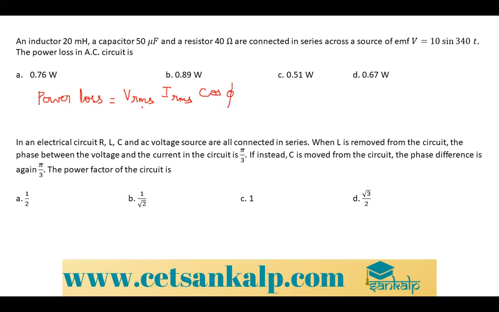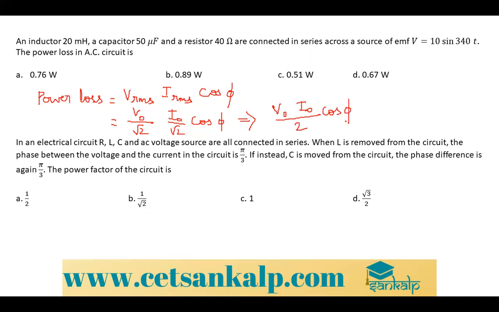But we don't have the value of VRMS and IRMS. You can write it in terms of V0. So V0 divided by root 2, I0 divided by root 2 into cos phi. So finally you can write this as V naught I naught divided by 2 cos phi.